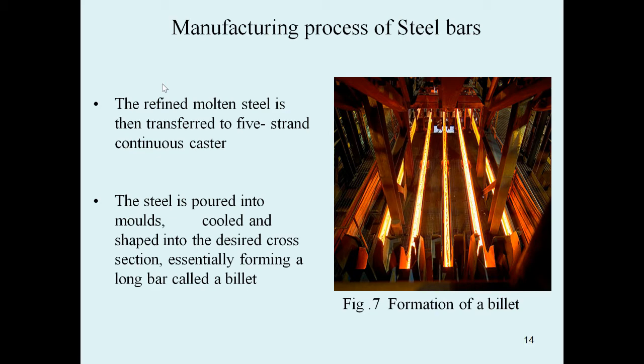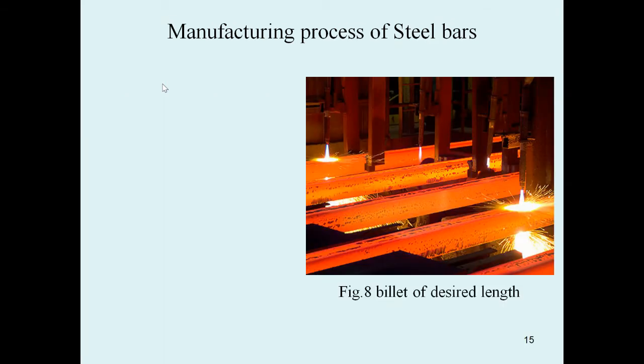The steel is poured into molds, cooled, and shaped into the desired cross section, essentially forming a long bar called a billet. So what we are doing here, in the 5-strand continuous caster, the steel is poured into the molds, then cooled and shaped into the desired cross section we required. That long bar is called a billet. Here we can see a billet of desired length.